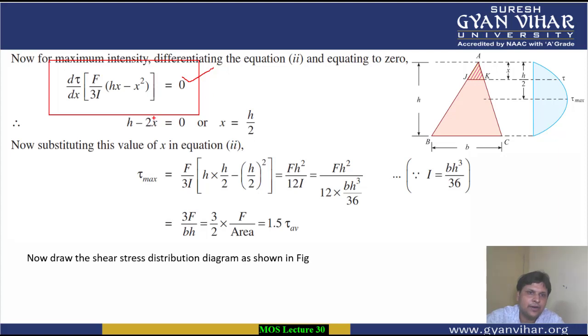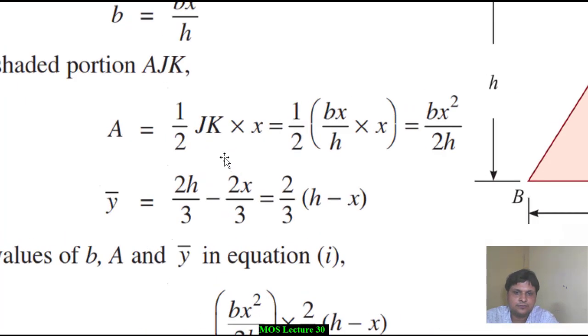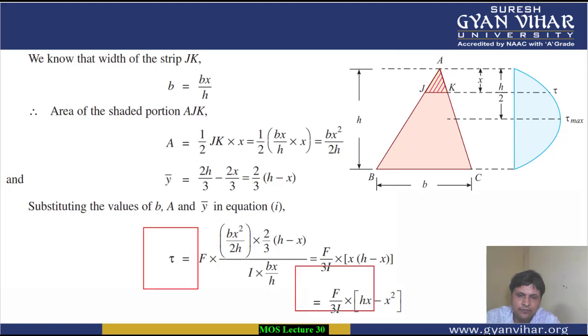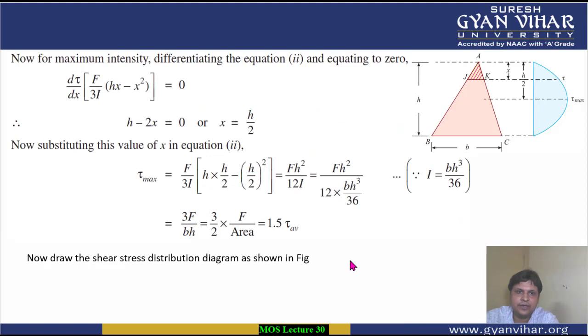By doing this, students, by taking the expression tau is equal to F upon 3I into (hx minus x square) and putting the differentiation of tau with respect to x equal to 0, you can get the value of x where you get the maximum value of shear stress.